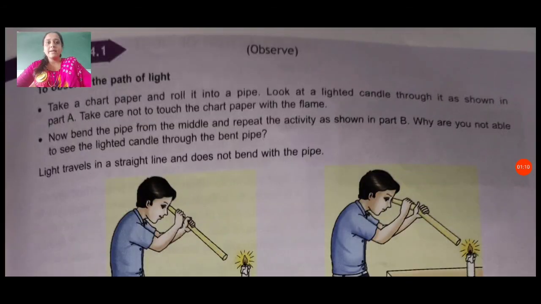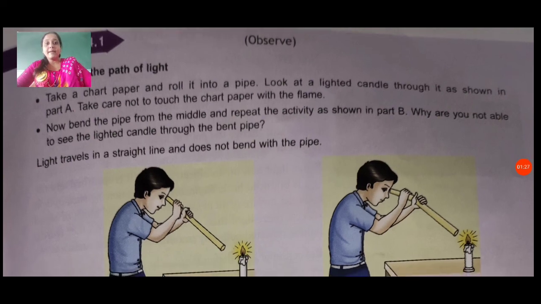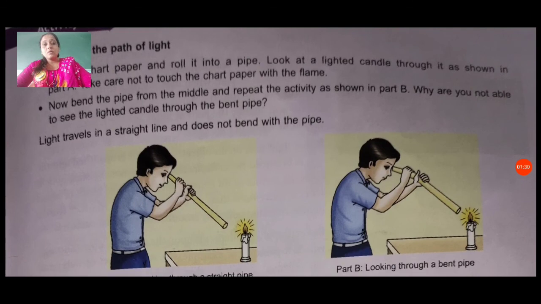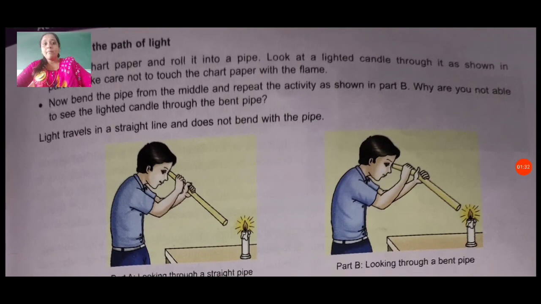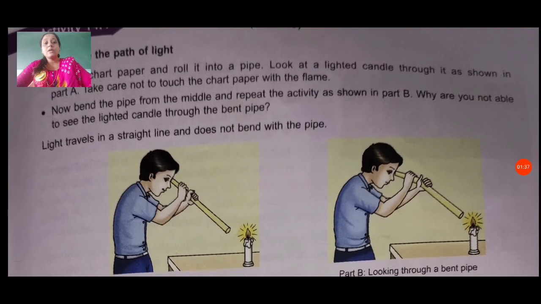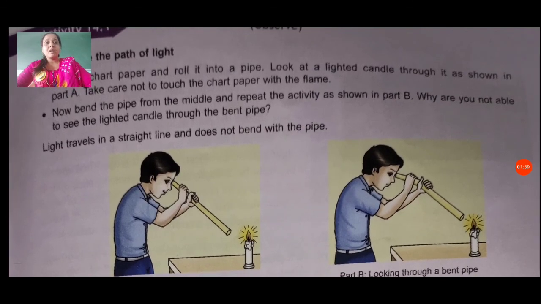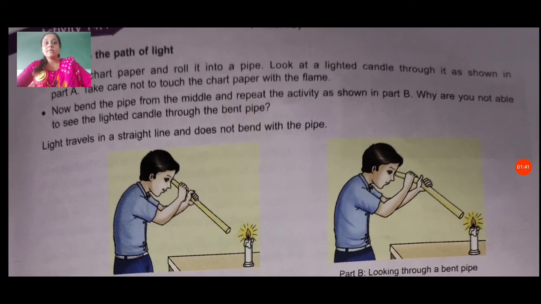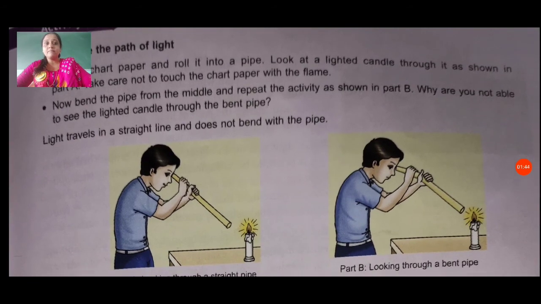Now here we have activity 14.1 to observe the path of light. Take a chart paper and roll it into a pipe. Look at a lighted candle through it as shown in part A. You can see here in part A the boy sees the candle using a pipe. Take care not to touch the chart paper with the flame.